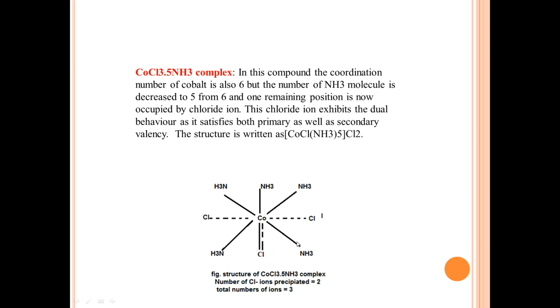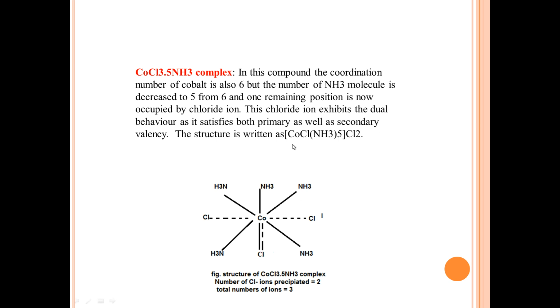So now there are only 4 ammonia. So now one chlorine satisfies both primary valency as well as secondary valency, this chlorine. That is why this chlorine is written with a solid line and again a dotted line, as shown in this figure. So that means one chlorine satisfies both primary valency and secondary valency also.